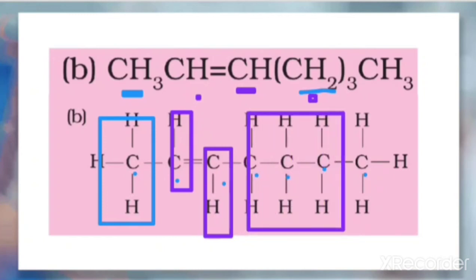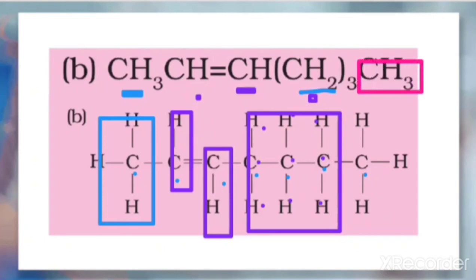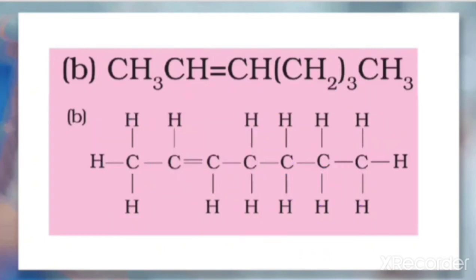CH2 3 times is written, that is CH2, CH2, CH2, 3 times. And last we have CH3 here. So that CH3 is written here. So this is the structural formula for this one. So better follow the method which I told you here.